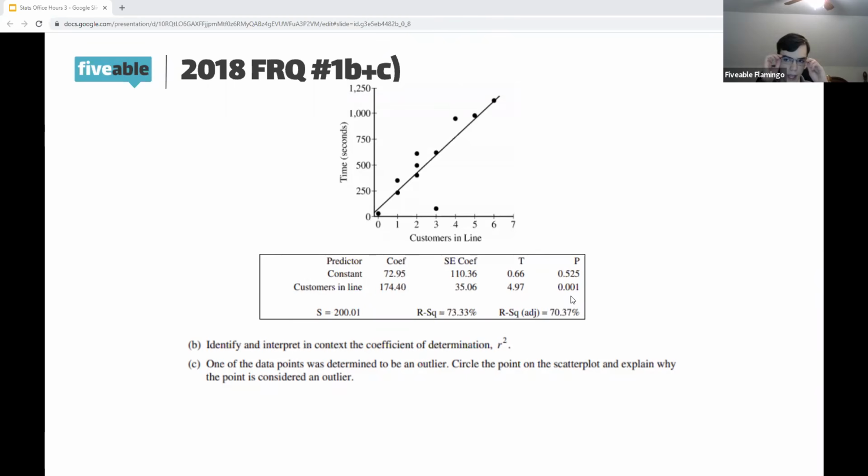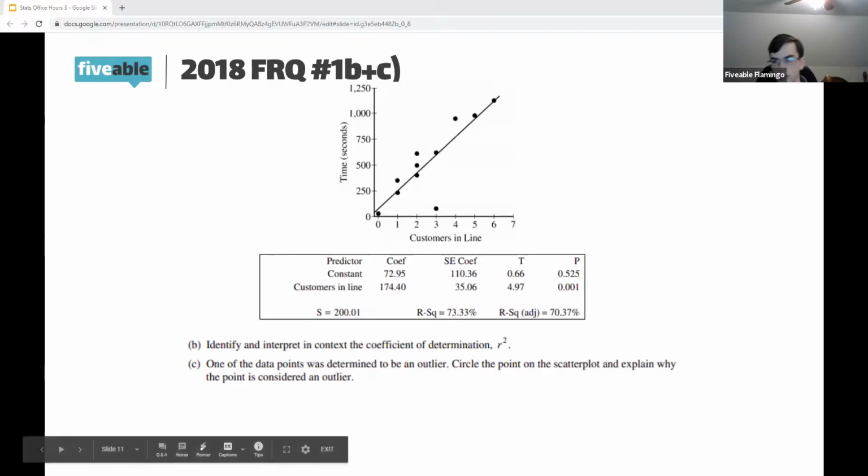All right, so now I mentioned before for part C that there are 3 ways to know an outlier. I kind of lied to you, there's a 4th. And the 4th is when you're looking at, or never mind, I didn't. I said there were 3. So the way that you look at an outlier for a regression line is you just eyeball it. Because a regression line is designed to be the best model. This LSRL is designed to be the best possible model of this regression line. So there's really no reason for you to perform some sort of test, because this is already the best possible estimate.